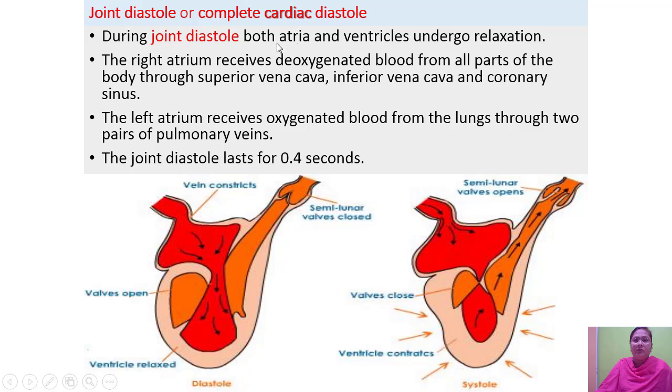Now here both the atria and ventricles undergo relaxation. Then the right atrium receives deoxygenated blood from all parts of the body through the superior vena cava. Then the left atrium receives oxygenated blood from the lungs through the two pairs of pulmonary veins.